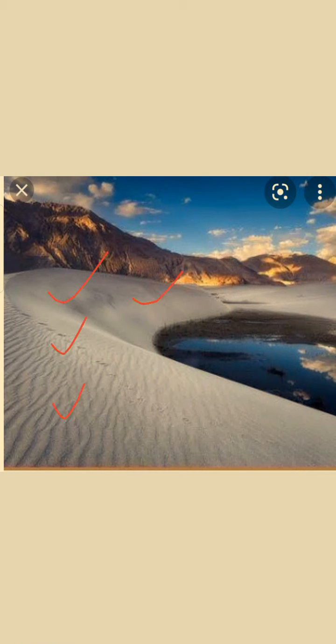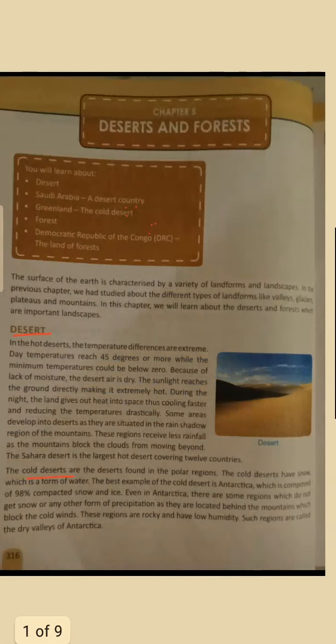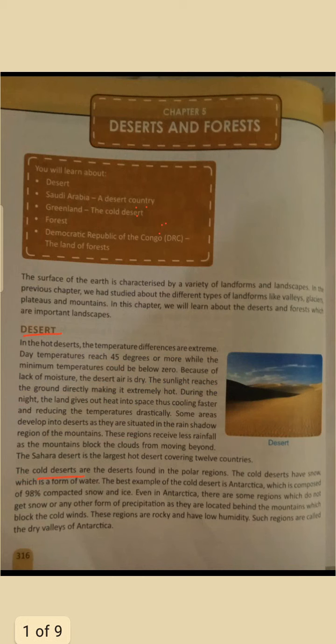The ice. The ice was an area of land covered by ice and they look like a desert. Like your ice, it becomes very hard. Yes. So this is called a cold desert. Where are cold deserts found? In the polar region. It means North Pole or South Pole, you can see this kind of cold desert. Alright? So remember it. So cold desert means the desert of ice. Alright? So one can see the cold desert in the polar region.